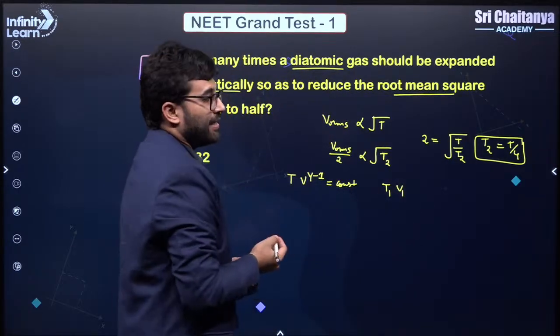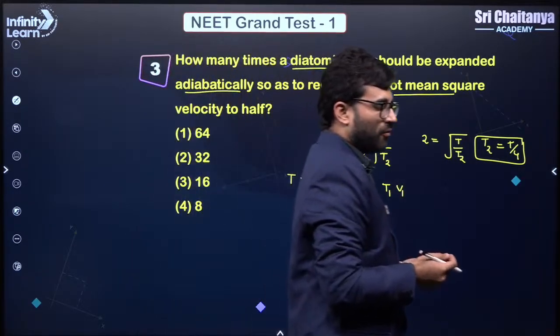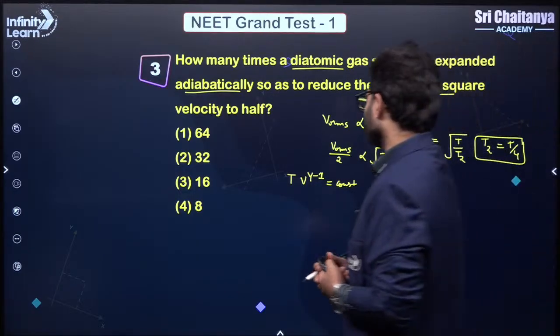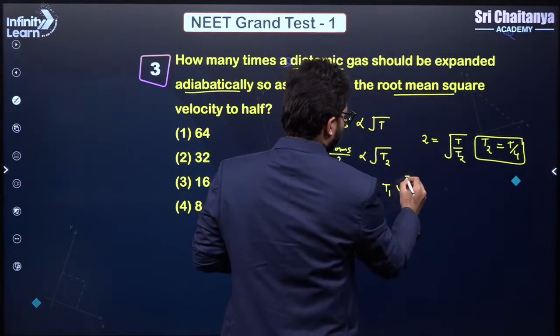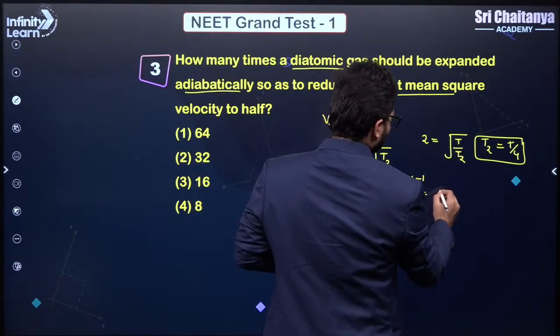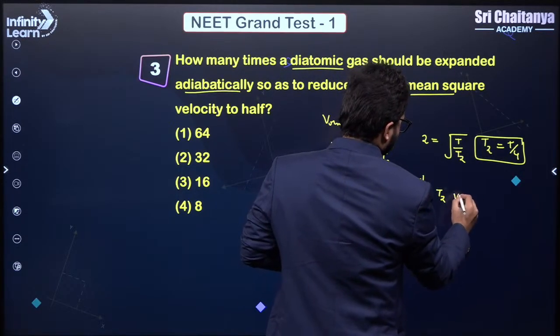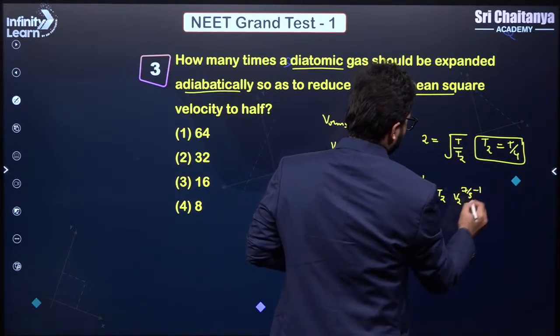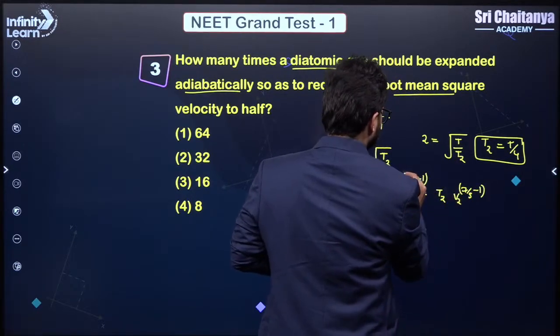For a diatomic gas, you know that gamma is 7 by 5, so I'll directly put the value 7 by 5 minus 1, equal to T2 into the second volume, 7 by 5 minus 1. You have to do it in brackets.